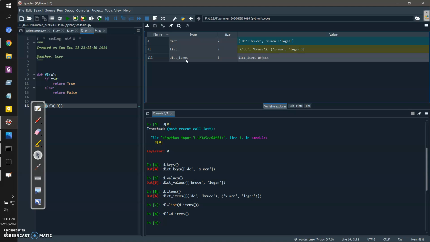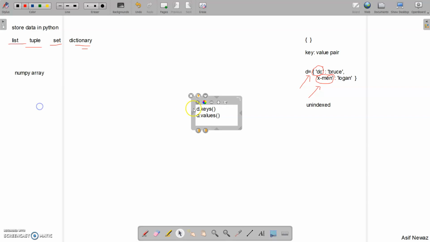These are like iterators, that means you can iterate through this object one by one. We'll discuss those things later in the lectures. For now, don't worry about it. Whenever you want to get things this way, you just call the list method and everything will be inside the list. So using d dot items, I can get the key value pairs within tuples like this. This is another interesting way, d dot items.